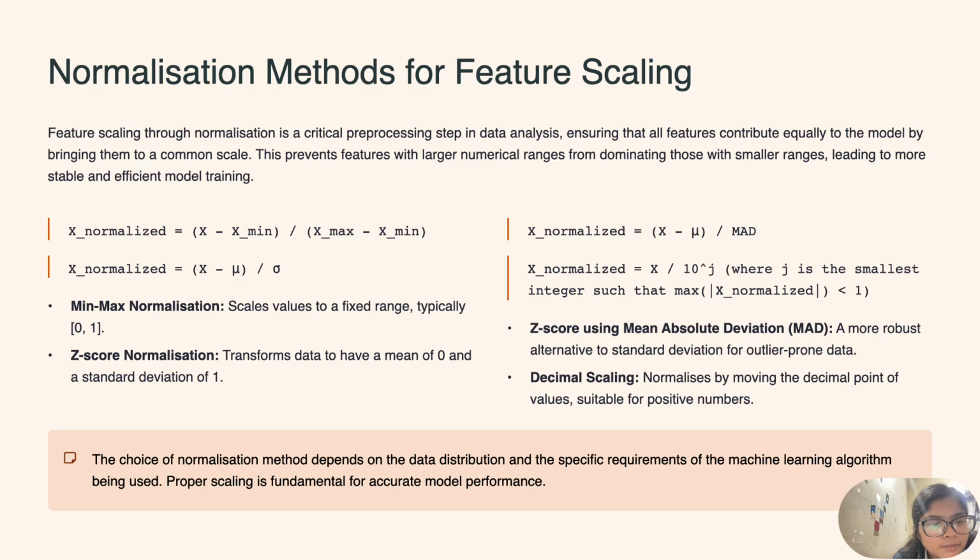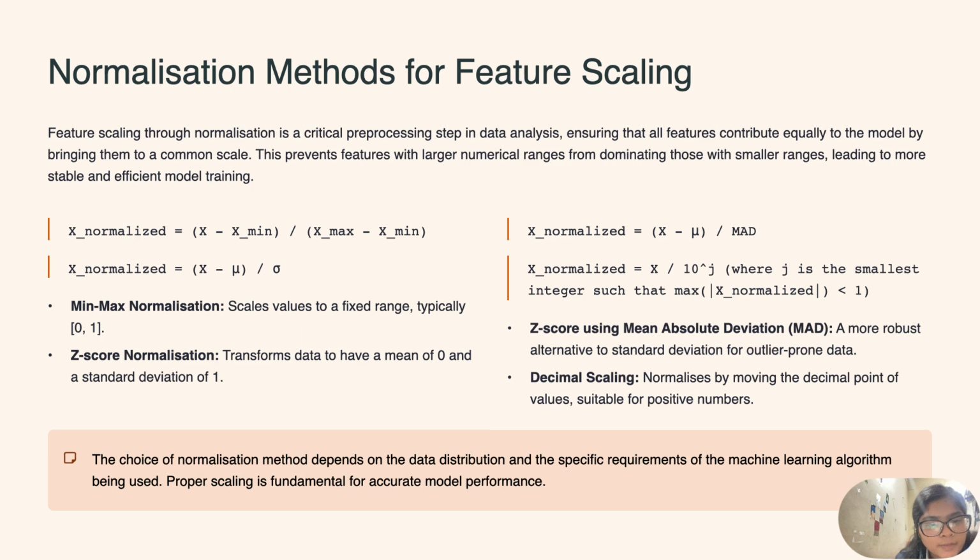In order to normalize data using min-max normalization, we calculate the difference between the data value and the minimum value of the data set, and divide it by the range of the data set, which is calculated as the maximum value minus the minimum value. And for the